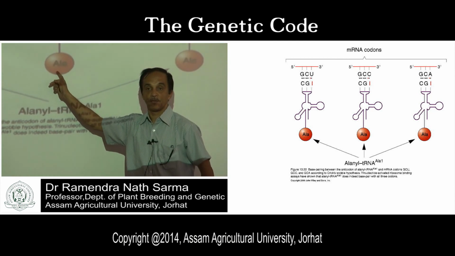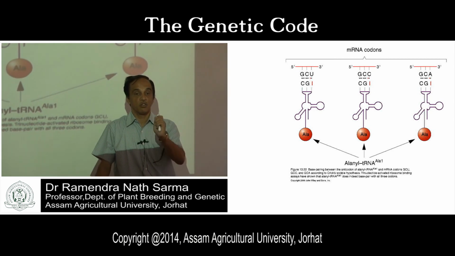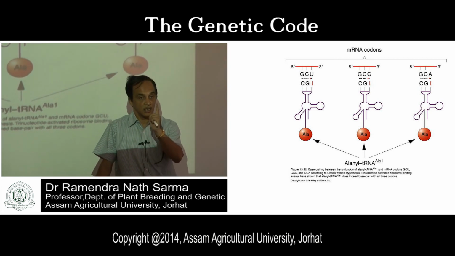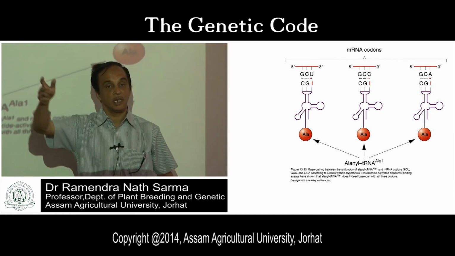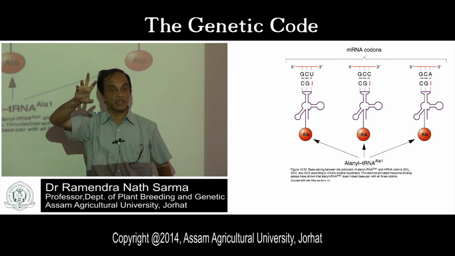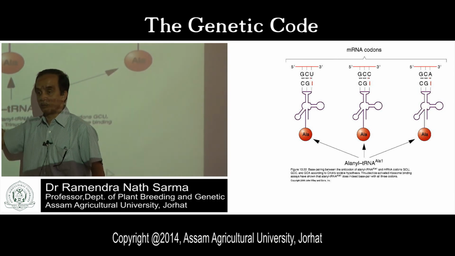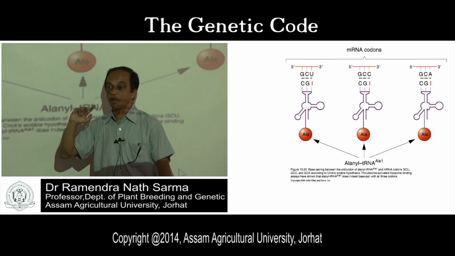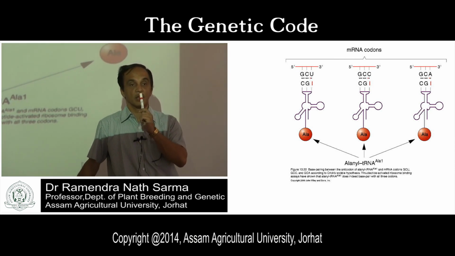How is there more than one genetic code for a particular amino acid? It has been said that because of the Wobble feature, the ambiguity of the base in the 3' end will be recognized by one tRNA molecule. This is called the Wobble feature. Is it clear?